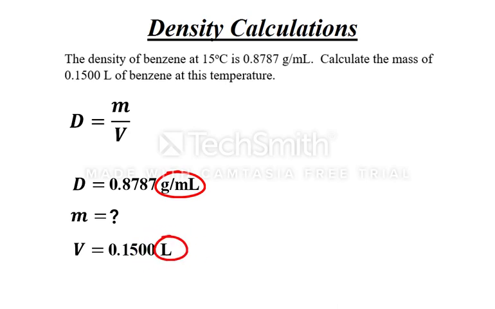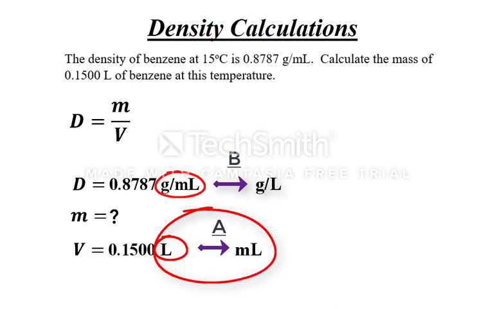We won't be able to get the right answer if we put these values into the equation just like they are. So what do we do? Well, we have a couple options actually. We could A, convert the volume from liters to milliliters, or we could B, convert the density from grams per milliliter to grams per liter. I usually prefer to convert the simpler units, so we'll just convert the volume to milliliters.